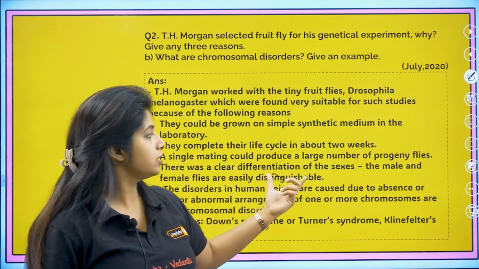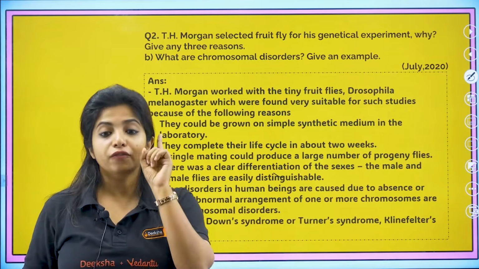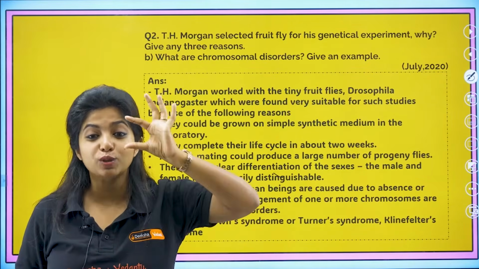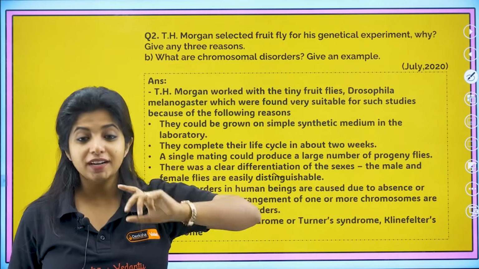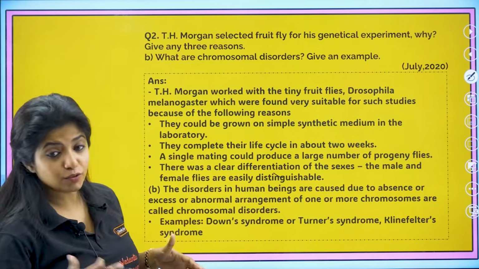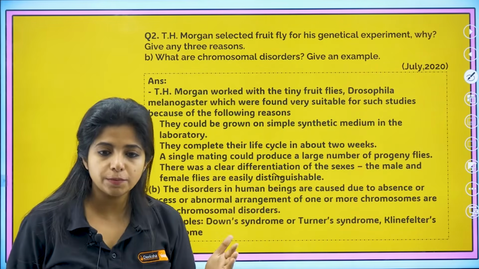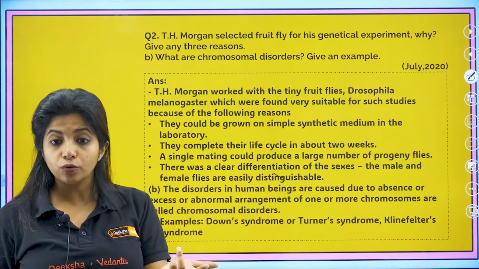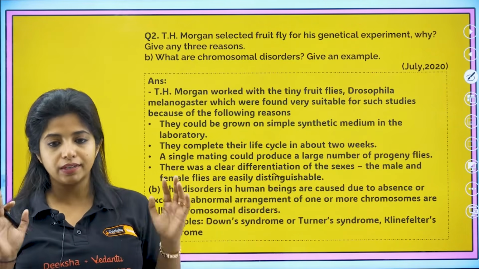There is a clear differentiation of sexes. The male and the female flies are easily distinguishable. For your understanding, the males are smaller and the females are bigger in size. And they have many other features as well. So these are the 3 things that you can write: they can be grown on simple medium, they can complete their life cycle within 2 weeks, single mating can produce multiple progenies. There is a clear differentiation of sexes as well.